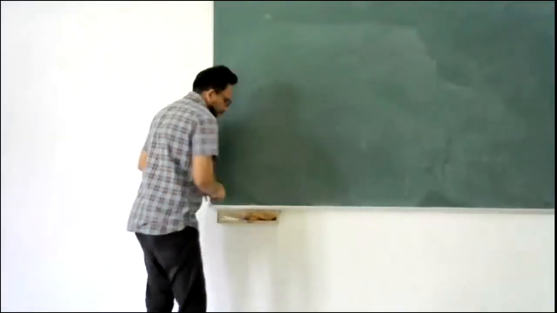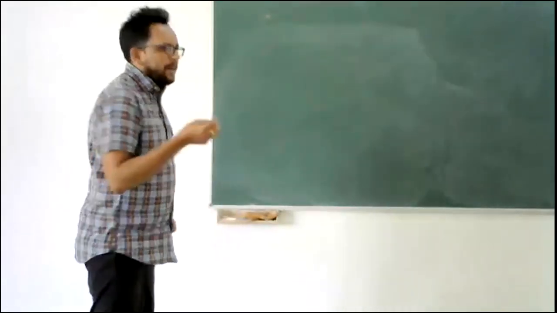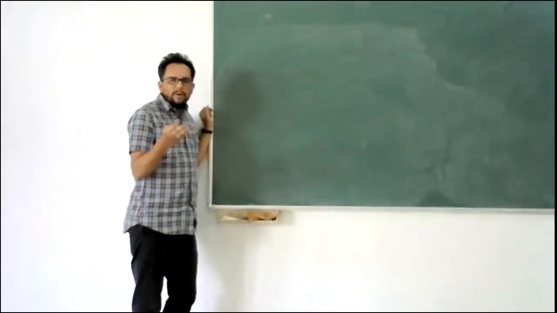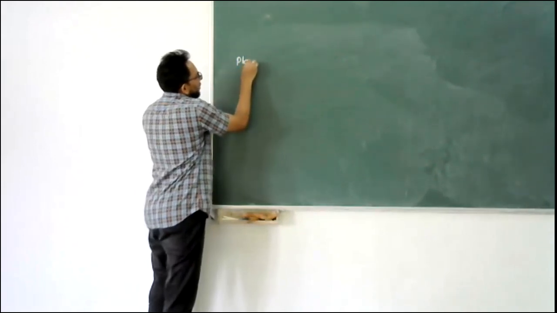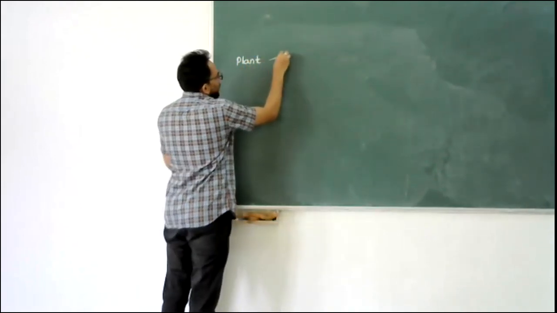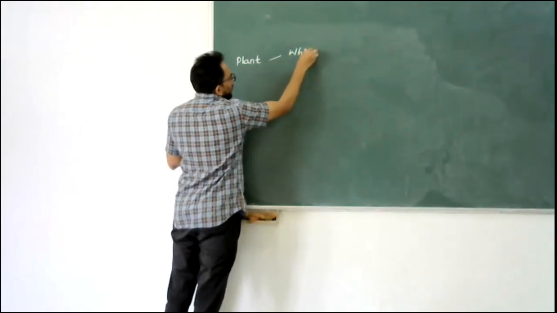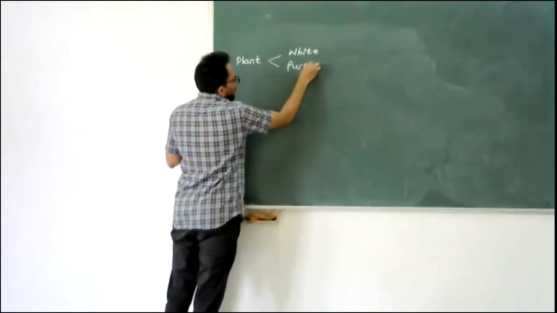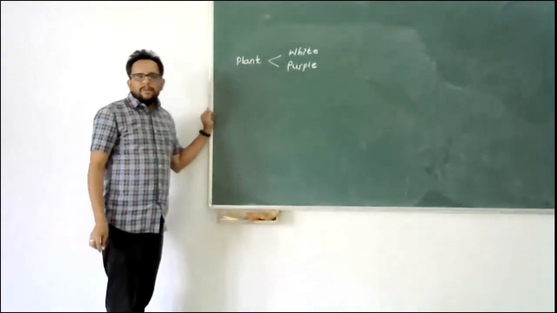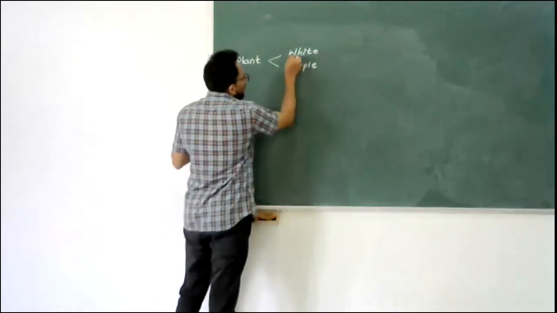So let's say usually when we decide a particular phenotype or genotype, let's say in case of a plant, it can have a white flower or it can have a purple flower. Usually what we do is whichever is dominant, let's say in this case white is dominant.